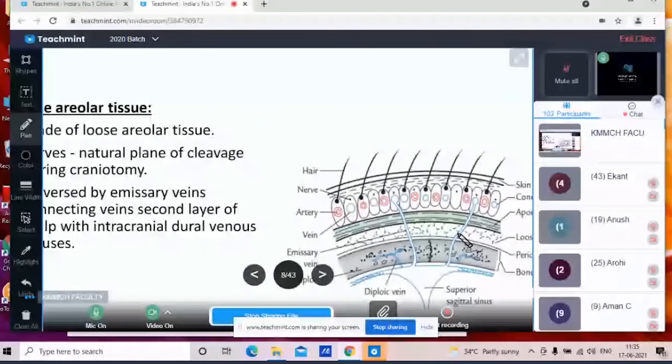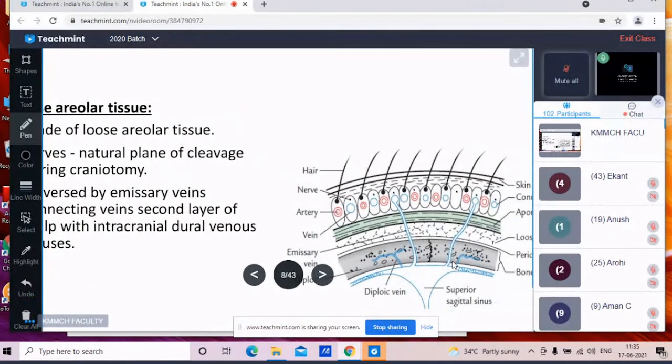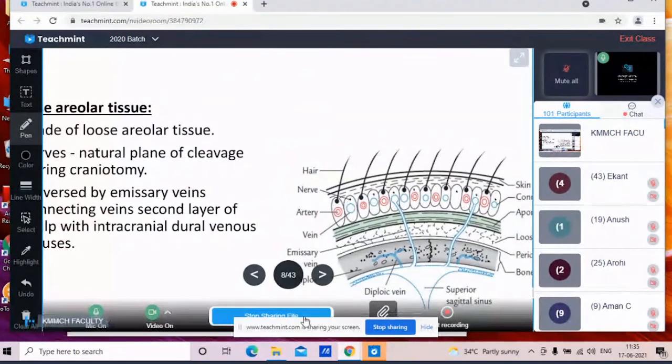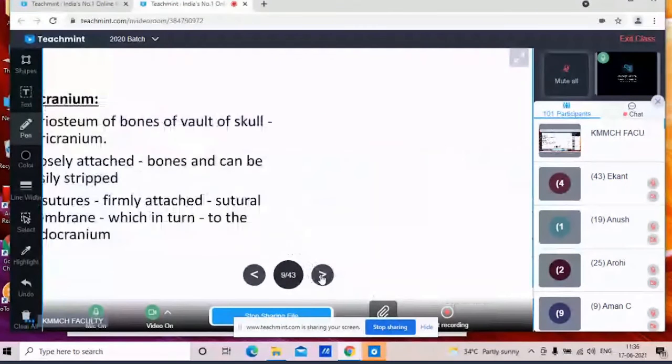So the infection of the scalp directly goes to this intracranial dural venous sinuses with the help of this emissary vein. So this is again a clinical part of the scalp, in the spread of infections from scalp to the intracranial dural venous sinuses. Now coming to the fifth layer, that is the pericranium. So pericranium, it is the fifth layer.